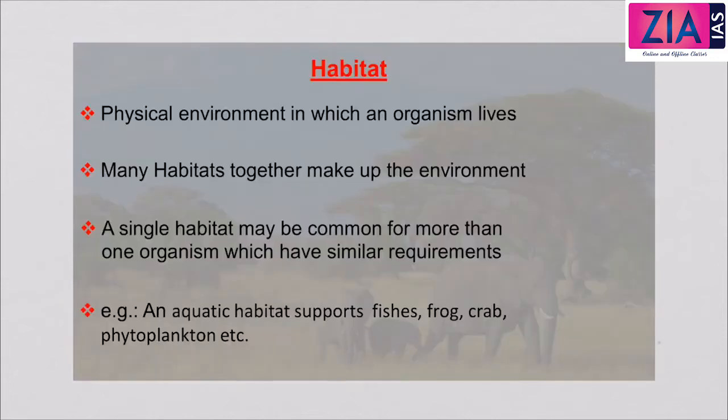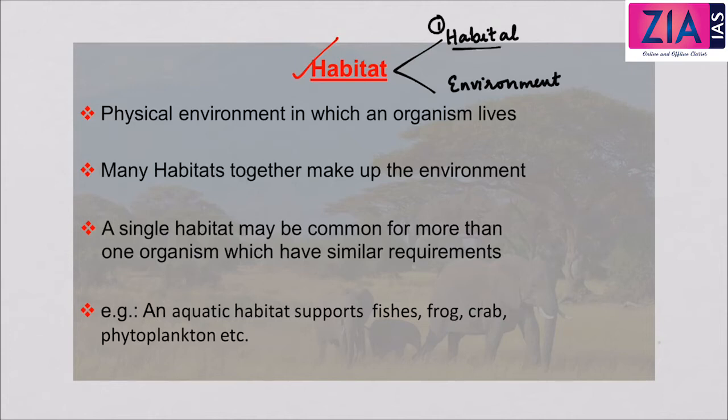Now let's discuss habitat. We have seen that the interactions result in two types. One is habitat and another one is environment. So let's discuss habitat first. Habitat is nothing but the physical environment in which an organism lives.